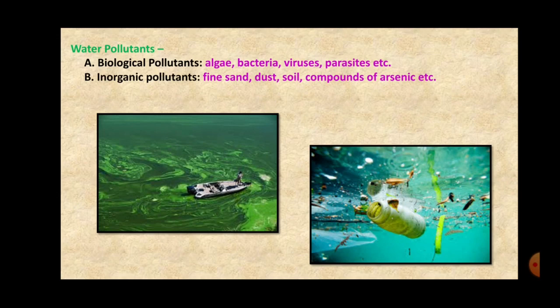Second one is inorganic pollutants. When inorganic substances are mixed in the water, it is called inorganic pollution, and the pollutants are called inorganic pollutants.